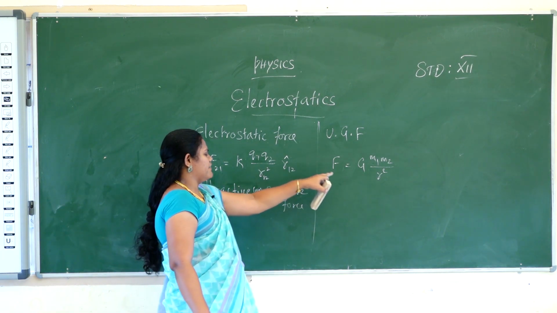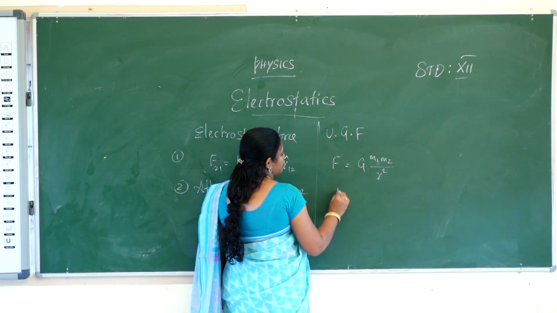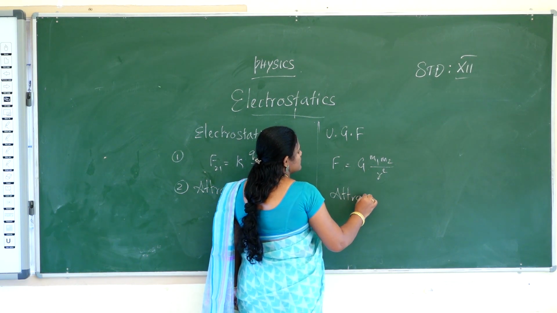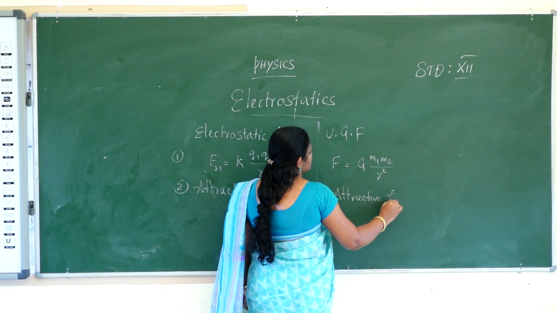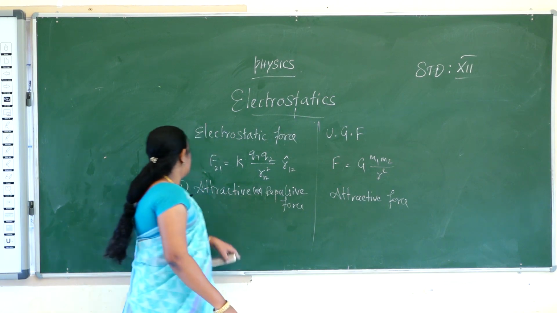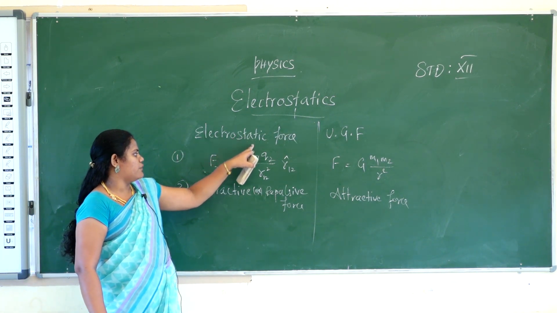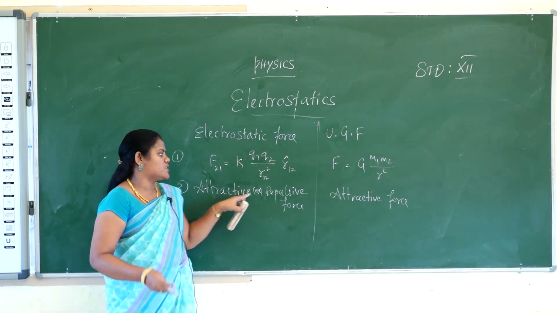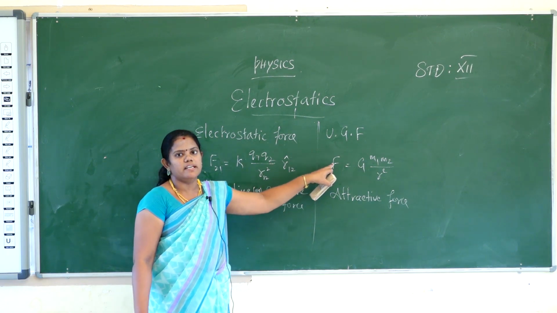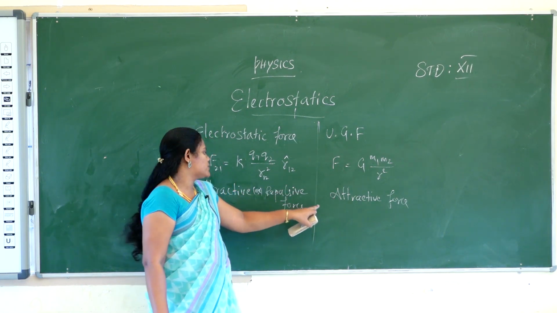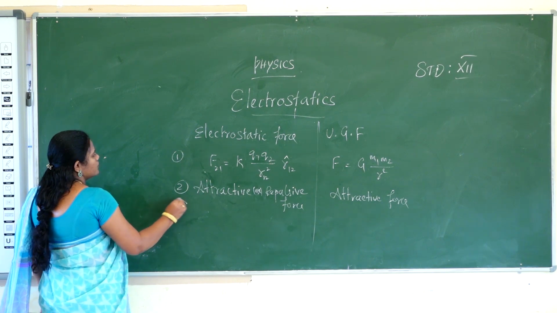But universal gravitational force is only an attractive force. That is an important point, students, so you have to note it down. Electrostatic force is both an attractive force as well as a repulsive force, but universal gravitational force is only an attractive force. And the third point, the constant.